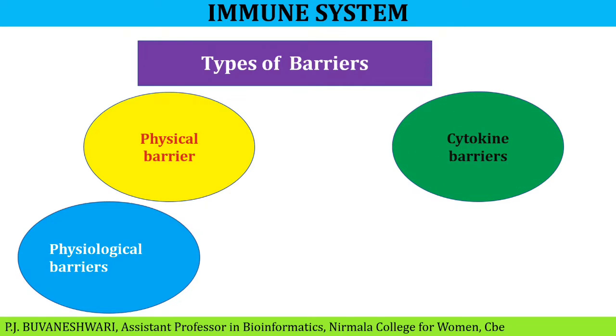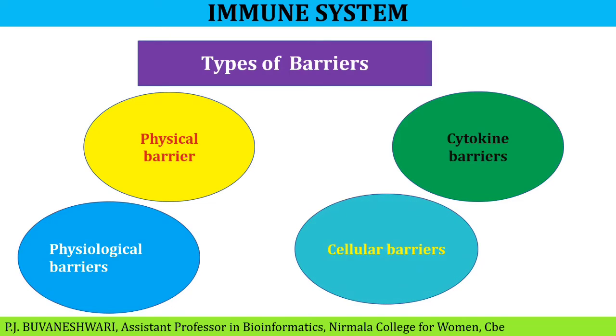Cytokines are proteins released by cells that also help to destroy pathogens, for example interferons. Next, cellular. Cellular barriers are the main defense cells in our body, for example neutrophils, monocytes, macrophages and NK cells.